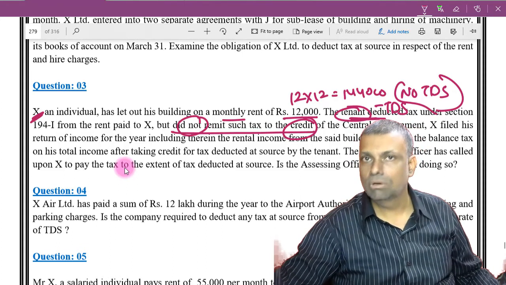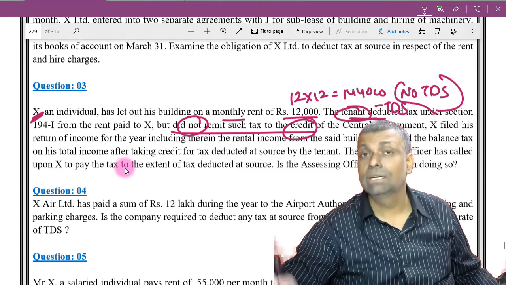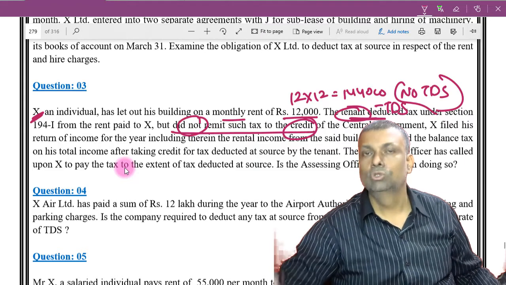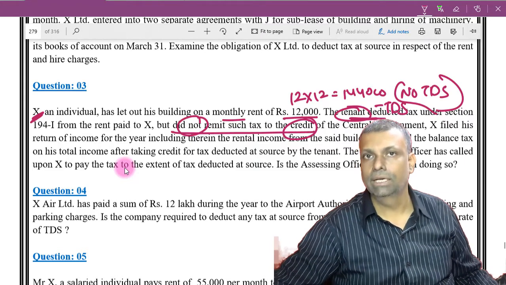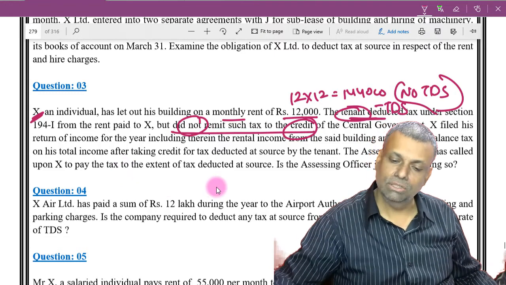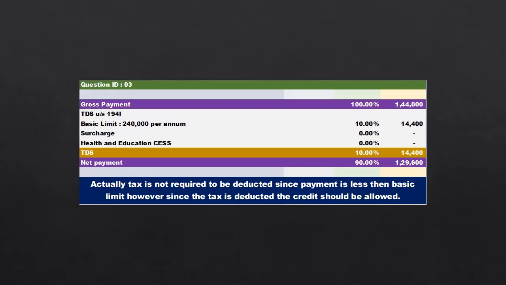Although the tax was not required to be deducted, the fact is that it is actually deducted. So the proper compliance of the law should be done, and I should get the credit for that particular money when it comes to my tax liability calculation. So is the assessing officer justified in so doing? Now, the assessing officer is not justified in so doing.